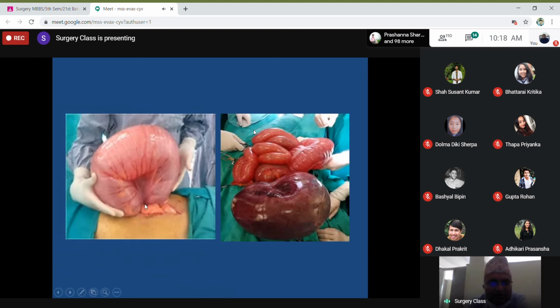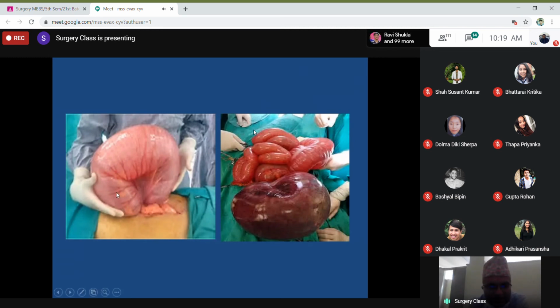Okay, so after resuscitation, after the electrolytes are managed, after the pain is relieved, after the vitals, especially the blood pressure and pulse, are stabilized, then we take the patient to theater and we do midline laparotomy. Remember, from the xiphisternum up to the symphysis pubis, we give a big incision, we evaluate the whole of the GI tract, and sometimes you may find volvulus.